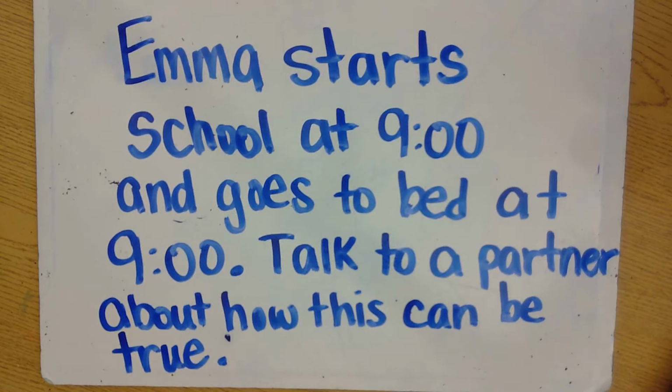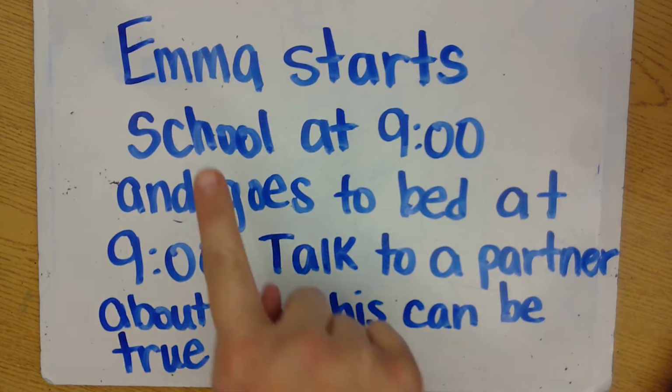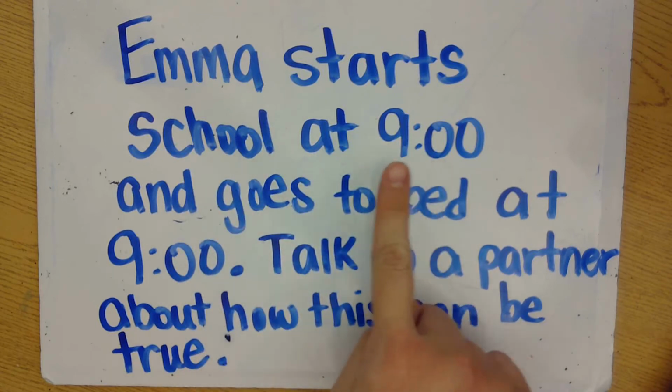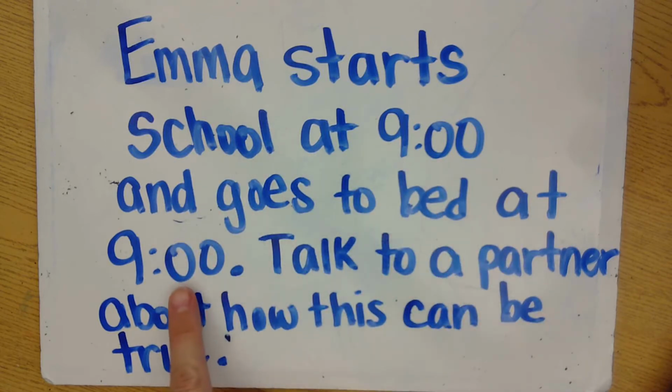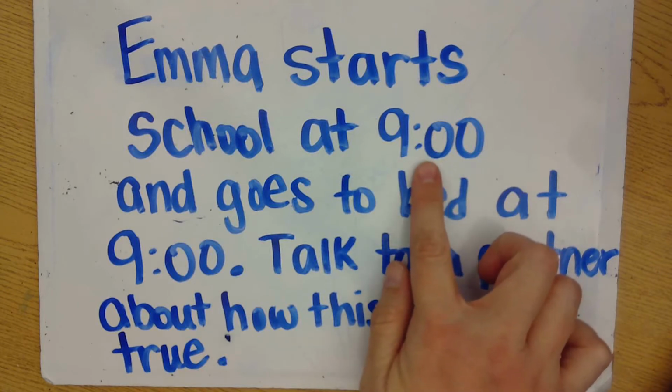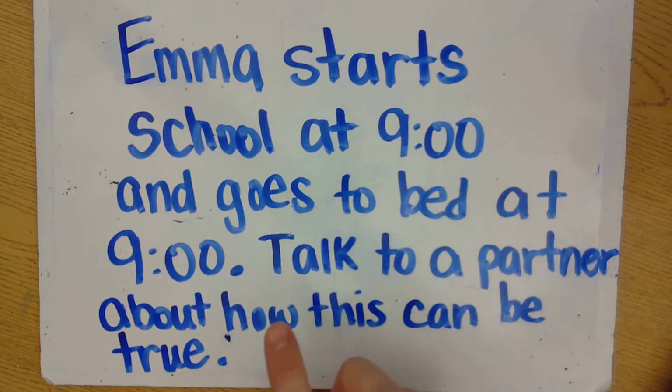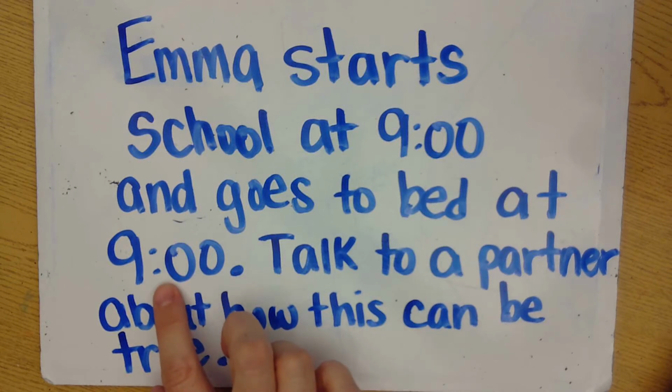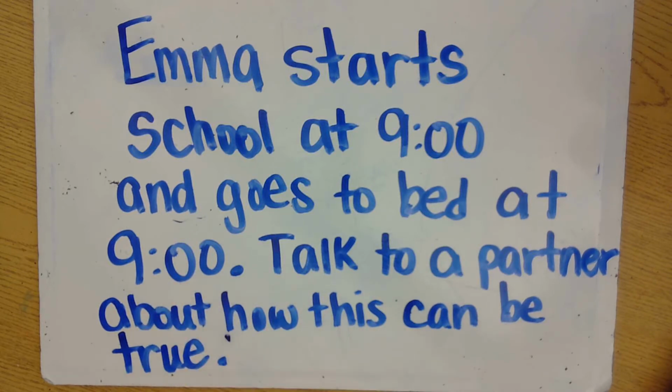Let's go ahead and take a look at our math message for the day. Emma starts school at 9 o'clock and goes to bed at 9 o'clock. Talk to a partner about how this can be true. Does this seem a little weird to you? How can someone start school at 9 o'clock, but at the same time go to bed at 9 o'clock? How in the world does this make sense? Go ahead and take a moment to talk to someone next to you about how this can be true.